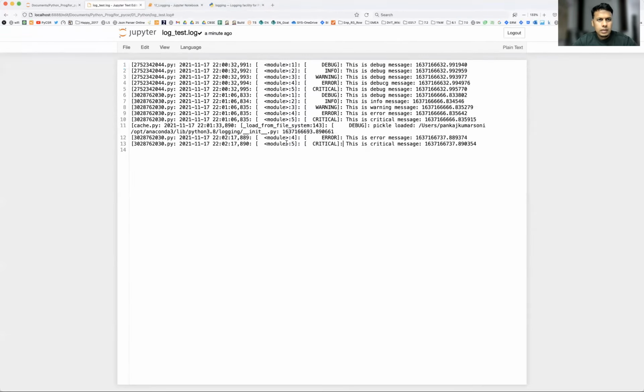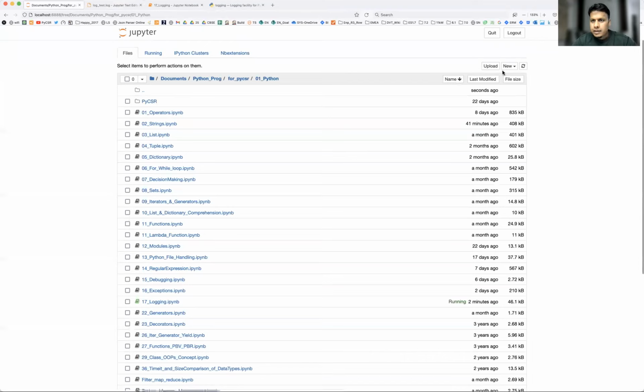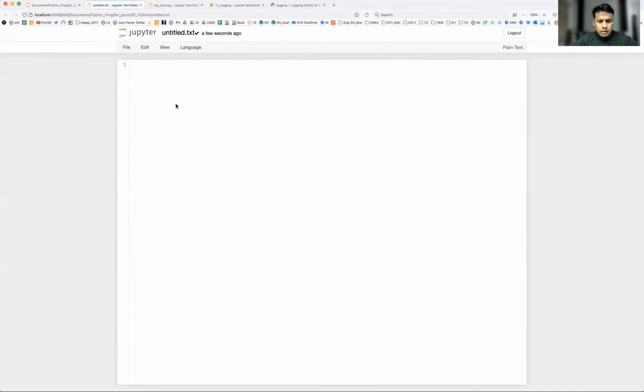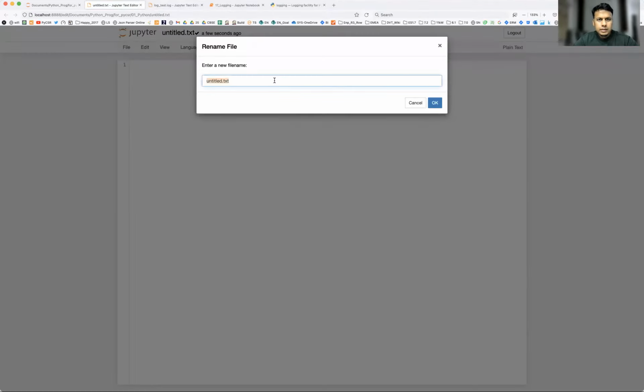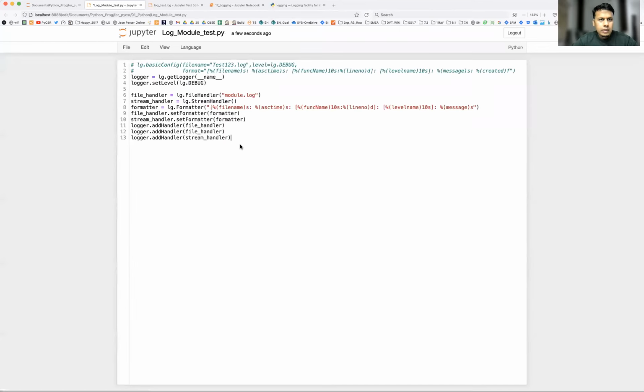Not this one. Rather, I'll create a text file and save this as a Python file. So let me write the code here. Log module test.py. Okay.